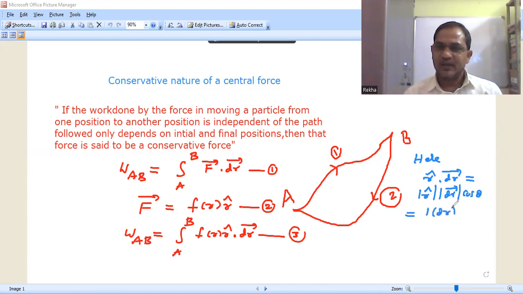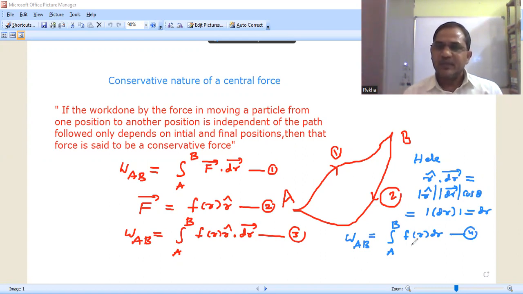Modulus of dr bar is dr. Here r cap and dr bar are in the same direction, hence cos 0 equals 1, so it equals dr. Substituting that, W_AB is equal to the integral from a to b of f of r dr.